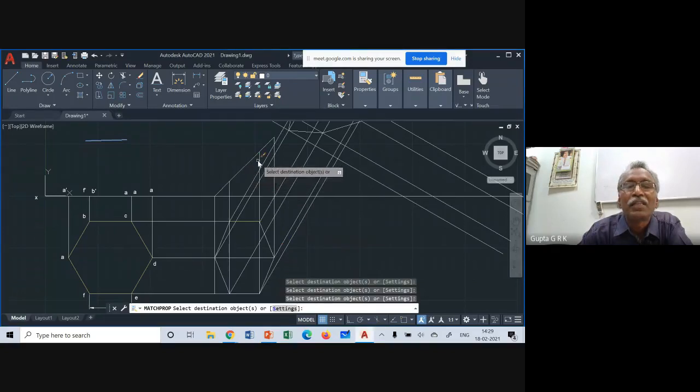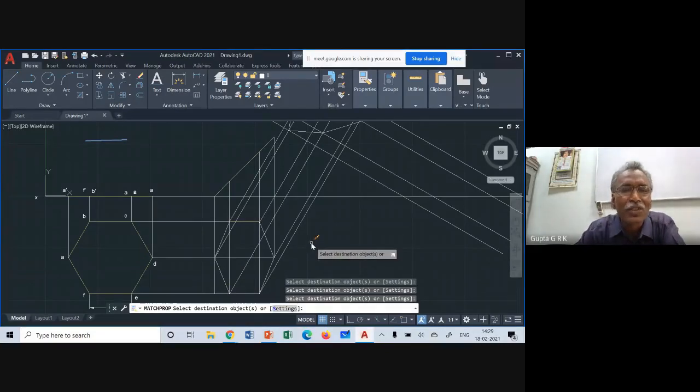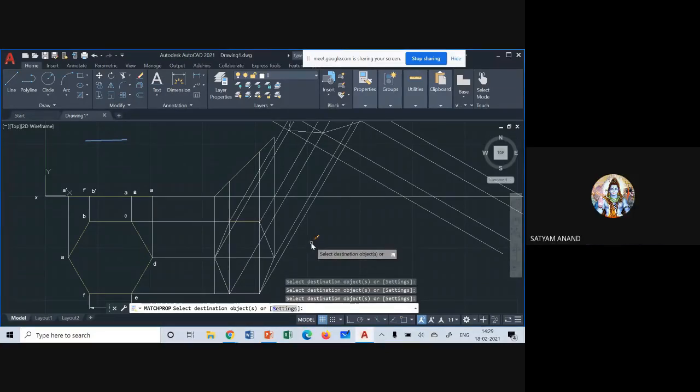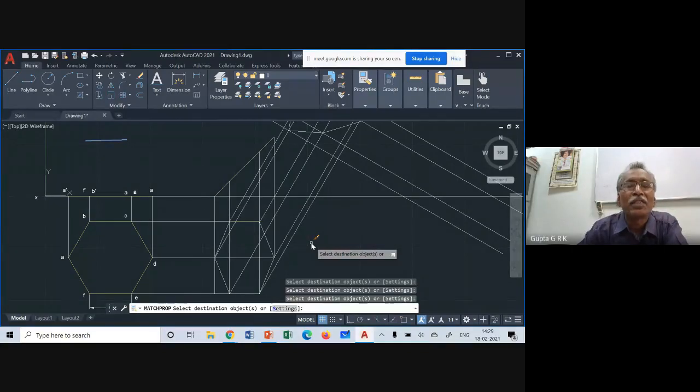Whatever I want to make visible, I can do that. I don't know whether you can see? Yes, sir. Okay, like that I can change the properties. In the same way, you can change some of the lines to hidden lines, some of the lines to center lines. First you choose that property, draw one sample line here, and you can match that line property to any line.